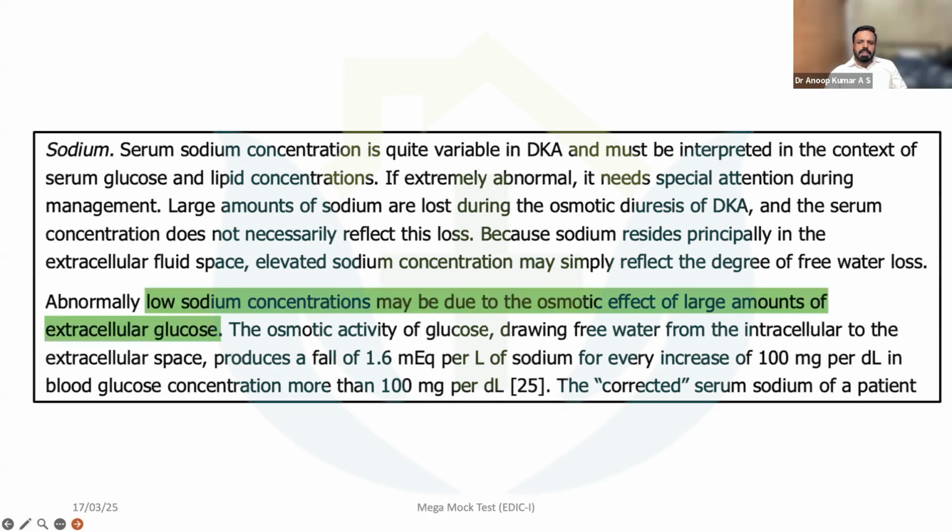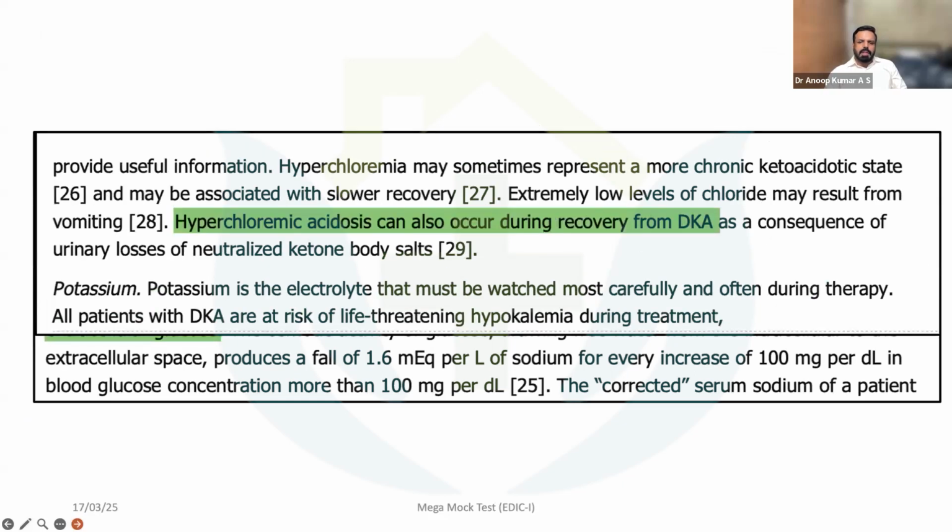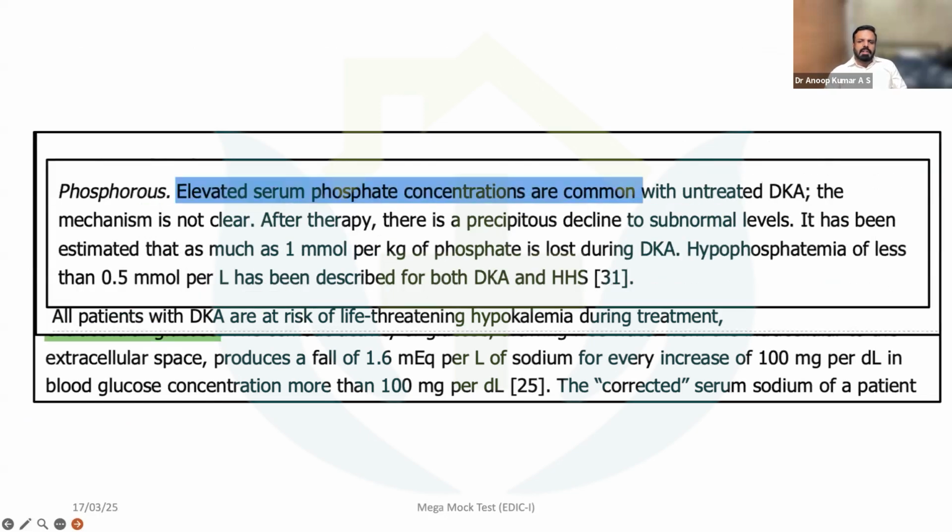Low sodium concentration may be due to the osmotic effect of a large amount of extracellular glucose, which we have already told. Hyperchloremic acidosis can also occur during recovery of diabetic ketoacidosis. Elevated serum phosphate concentrations are common with untreated diabetic ketoacidosis.